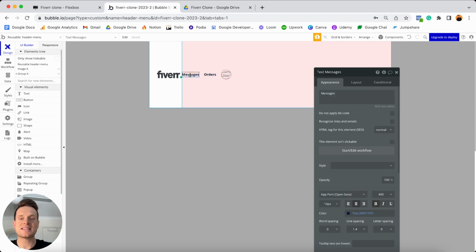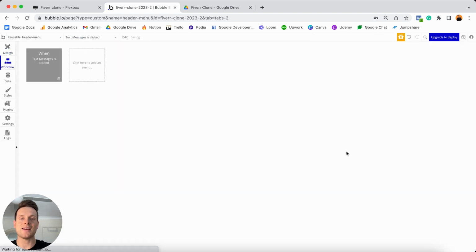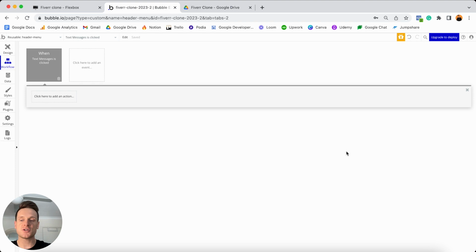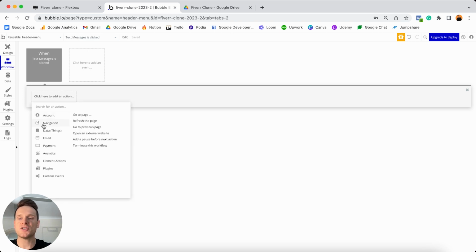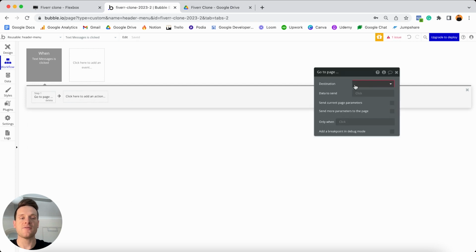And so if I was to select on this messages text here, I'm going to choose this option to start a new workflow. And this is the very first workflow we're going to create within our tutorial today. And thankfully this workflow is super straightforward. All we're going to do is send someone through to a page. So if we head to our navigation events here, we're just going to select the go to page action. And from here we can select a destination page, which at this point in time does not yet exist because we haven't created it.